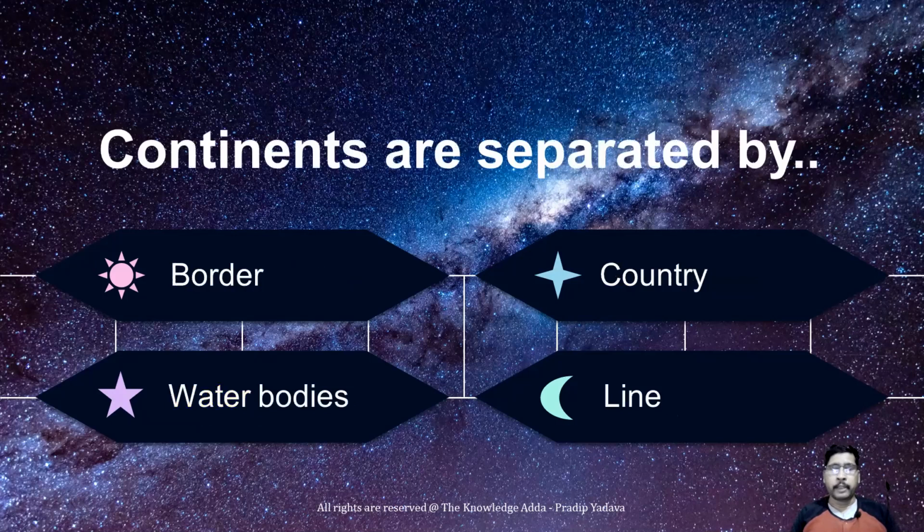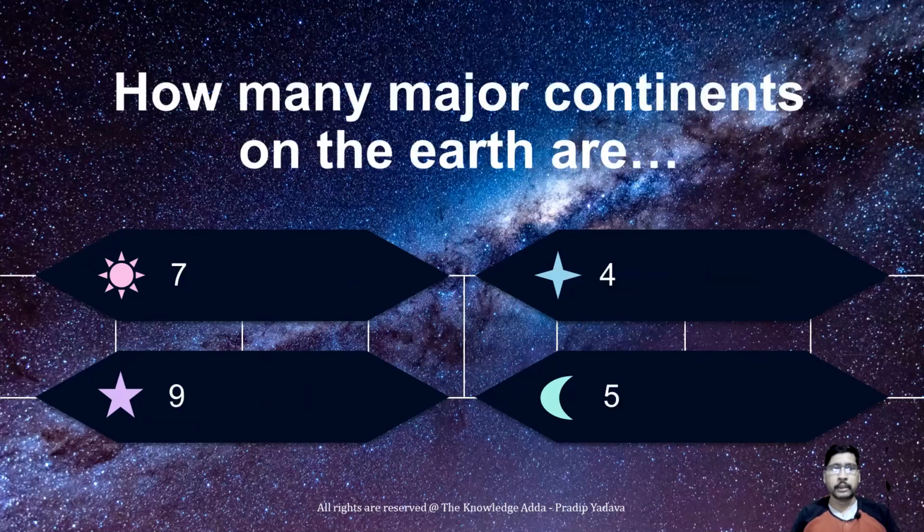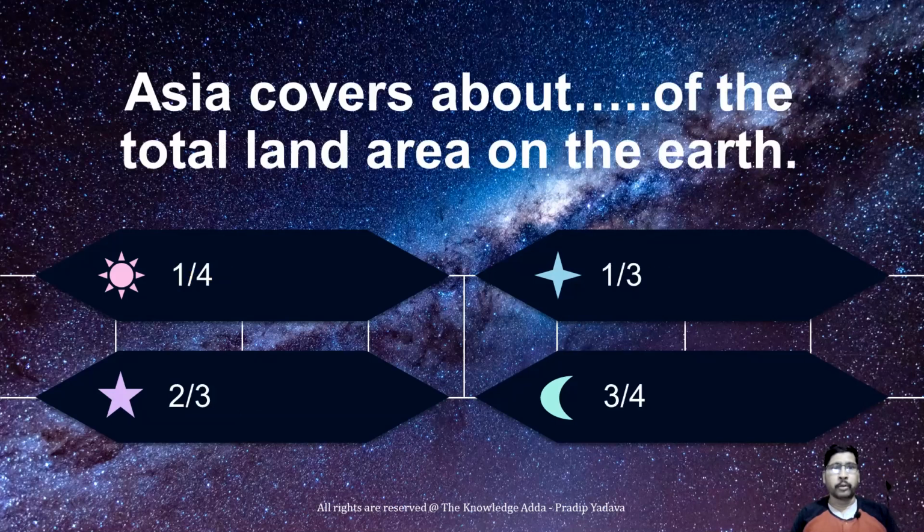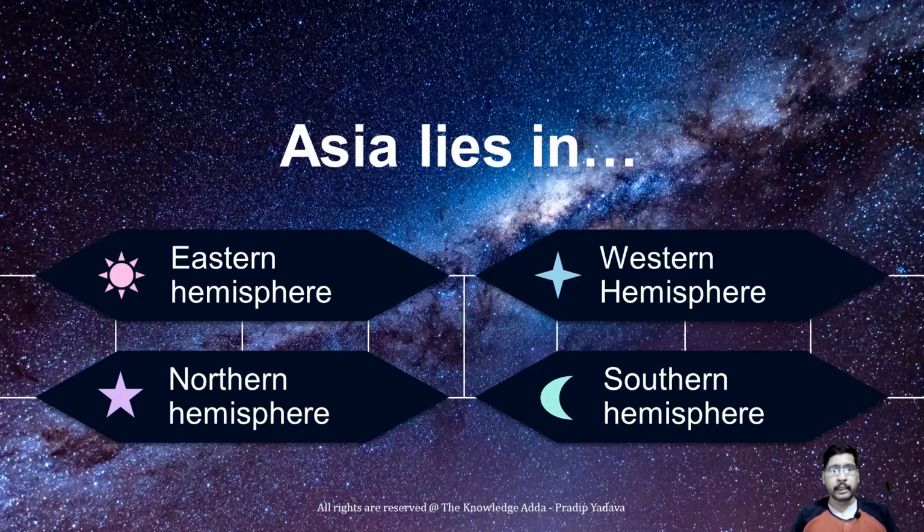Continents are separated by water bodies, meaning seas. How many major continents are on the earth? There are 7 major continents. The largest continent on the earth is Asia. Asia covers about 1/3 of the total land area on the earth. Asia lies in the eastern hemisphere.